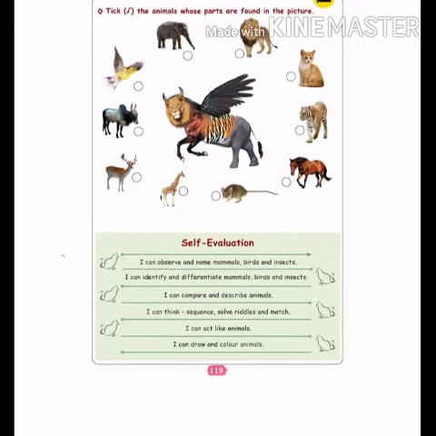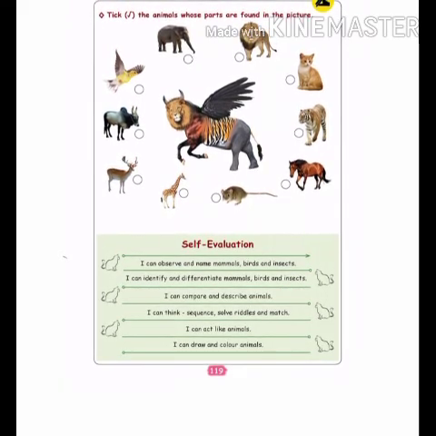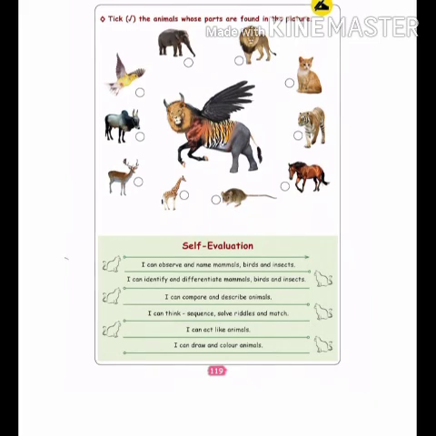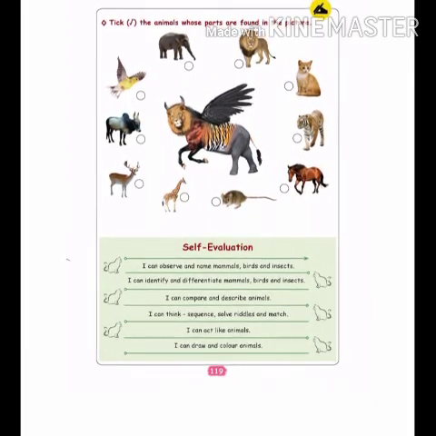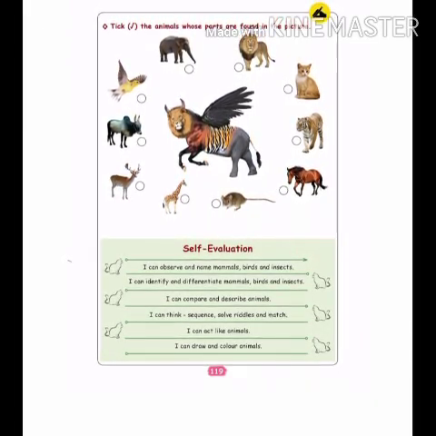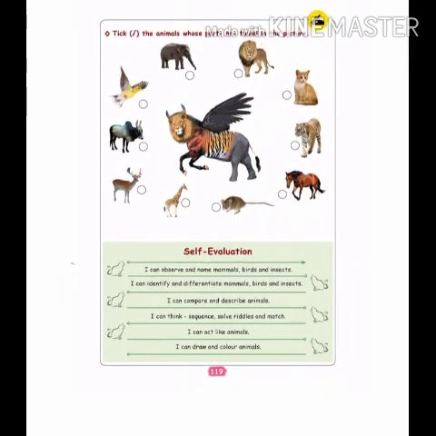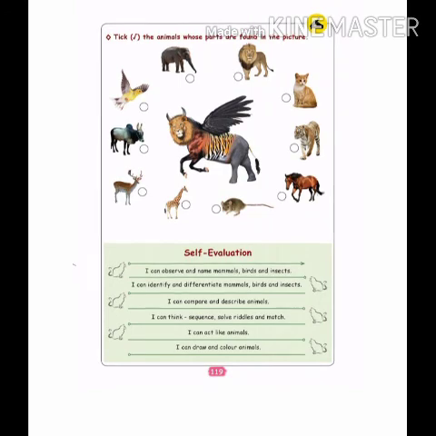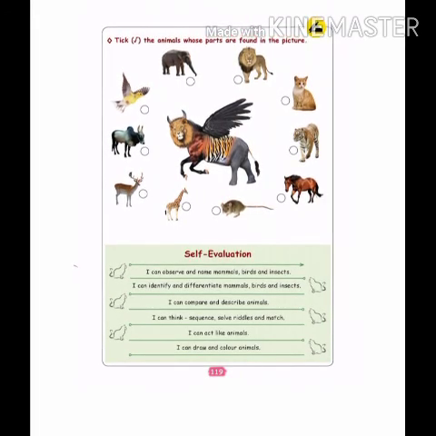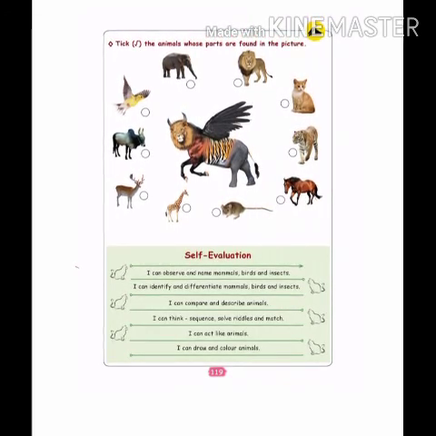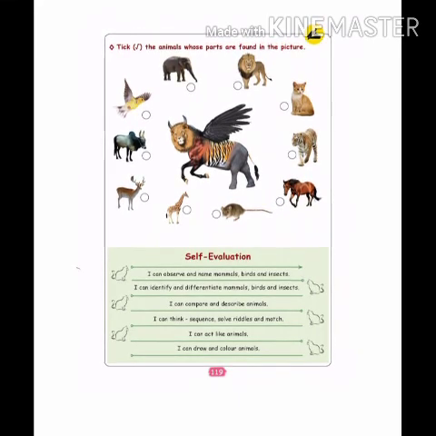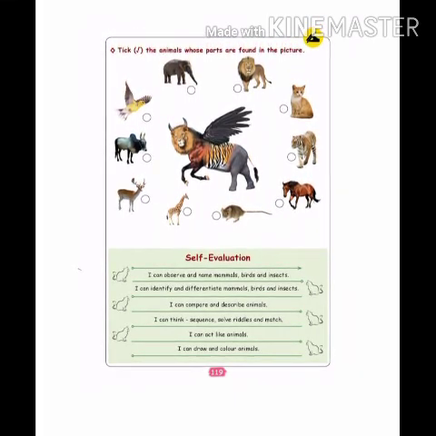Okay, next one, I can draw and color animals. Look at the picture. See, many animal pictures are given here. You can look at the picture, take out some unruled note, take your pencil, color pencil, everything. Look at the picture and try to draw something. Okay, you draw something, children. Can you understand this one?